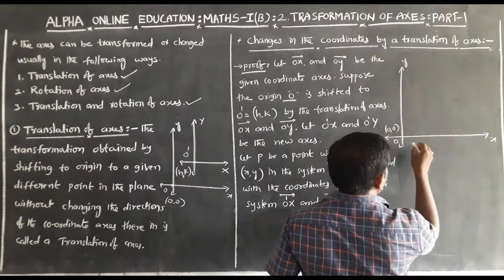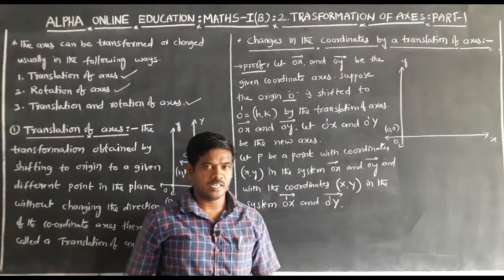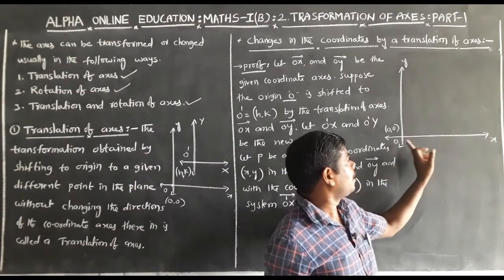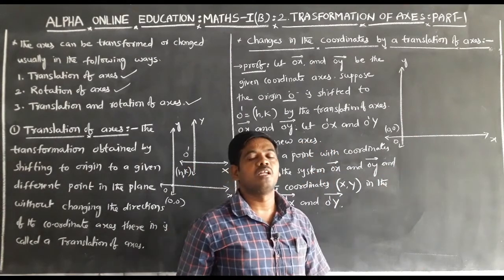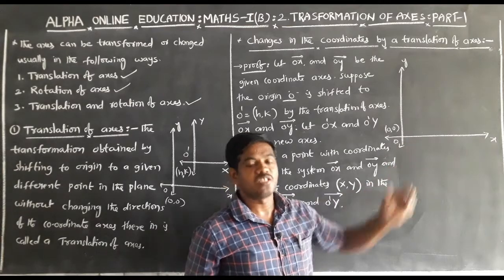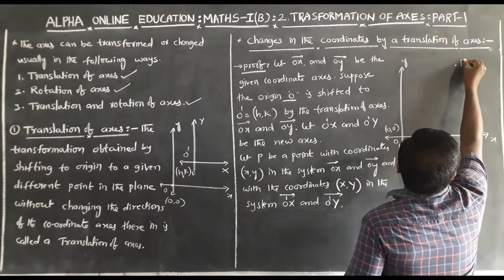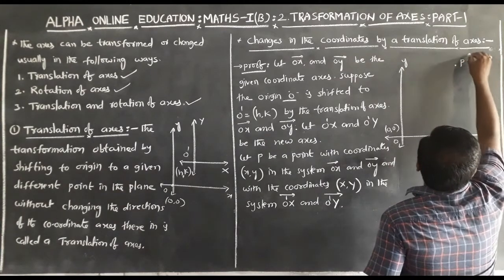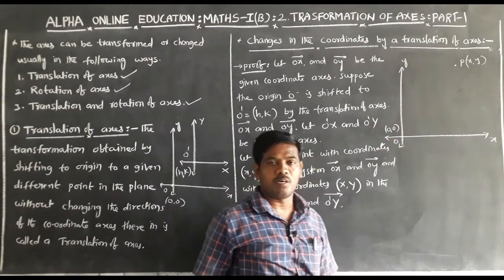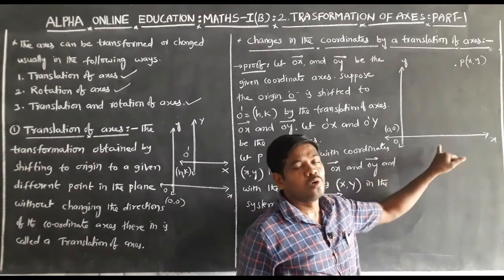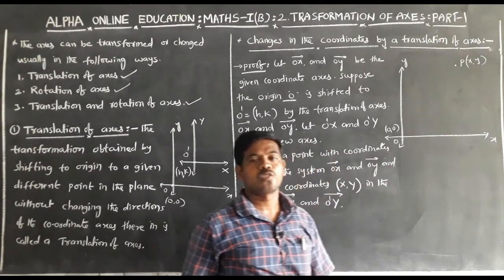Let Ox, Oy be the given coordinate axis, or original axis, or original system. Here P(x, y) is a point with respect to the original system or old axis Ox, Oy.